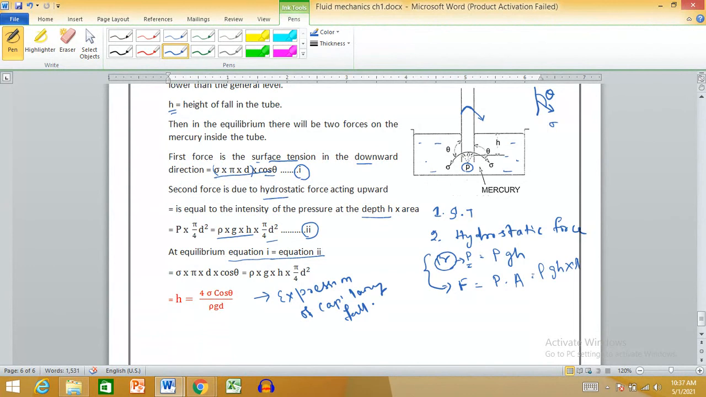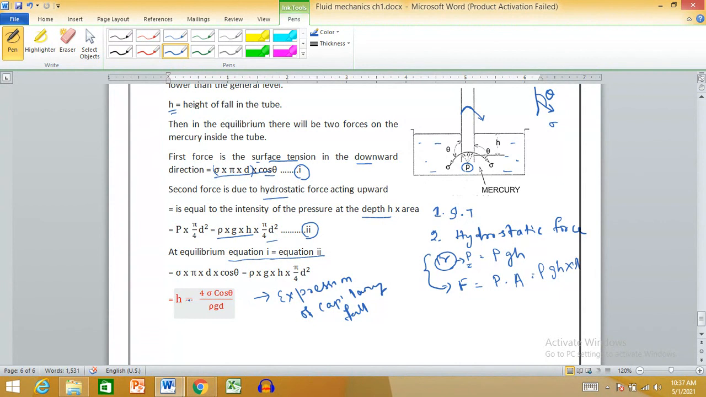That is h = 4 sigma cos theta by rho g d. But in case of capillary rise, you will always get theta as an acute angle. Acute angle means theta below 90 degrees. So you will always get the value of cos theta as positive, and you will get the value of h as positive.